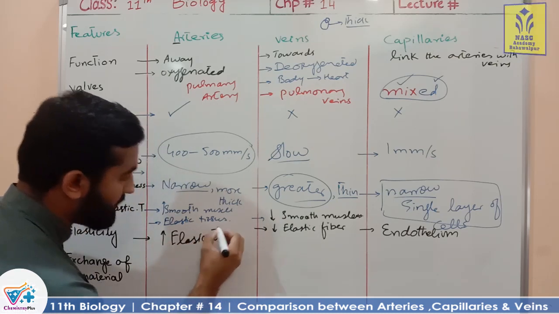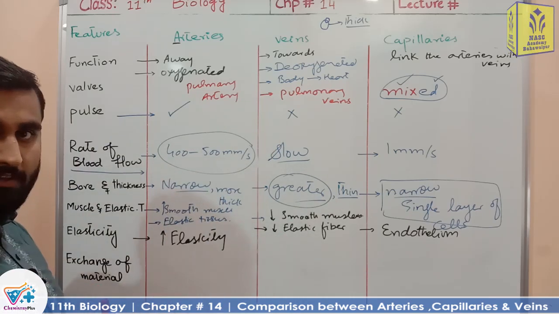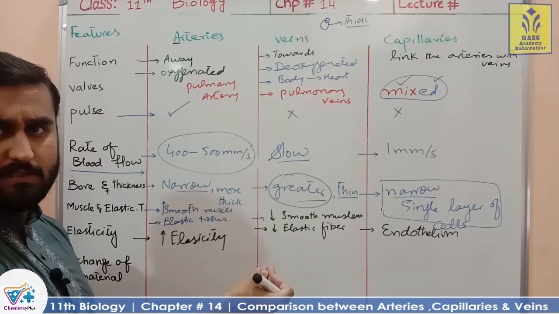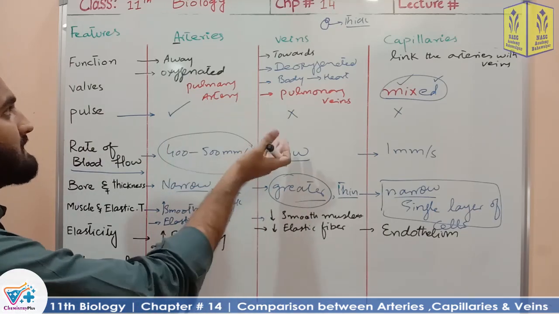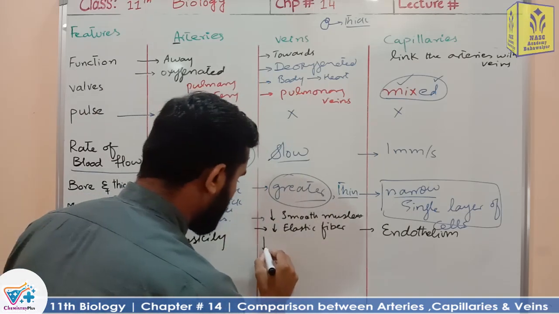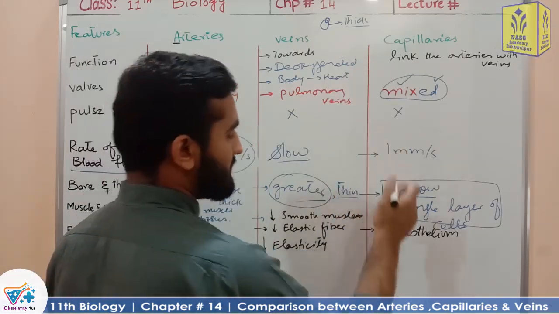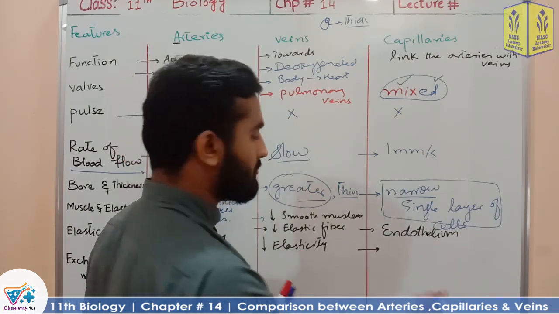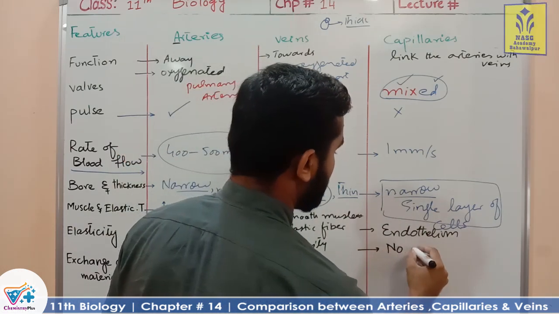Clear? Veins have a little elastic fiber, but not the same elasticity as the arteries. We can say veins have less elasticity. Capillaries have no elastic tissue, so no elasticity can be seen there.